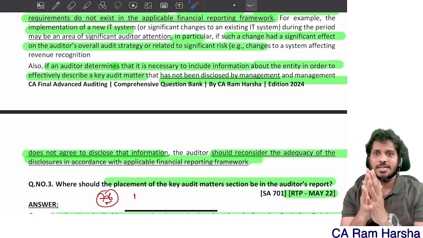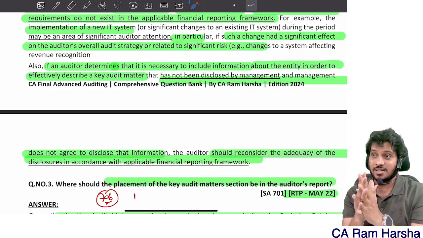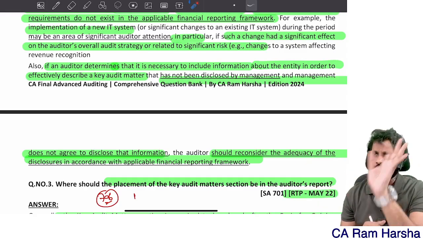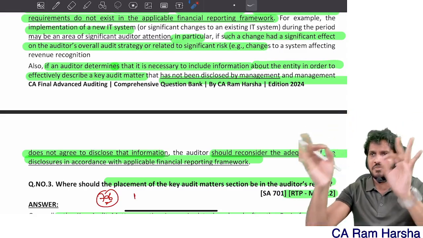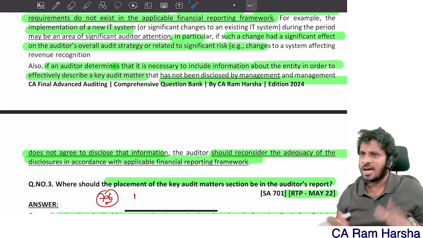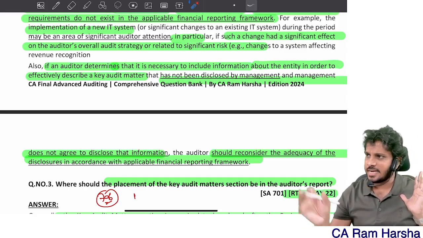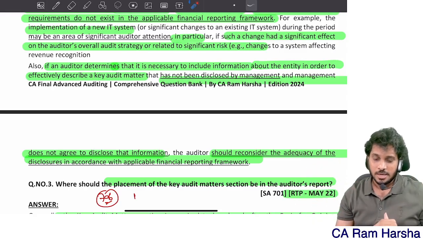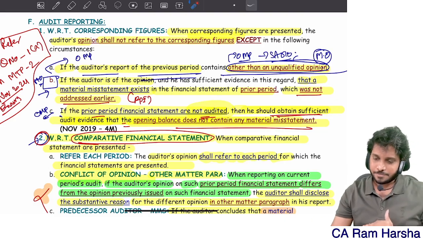The fact that it is not disclosed in financials, or that there is no requirement under the framework, does not matter. What is a key audit matter? It is something that got significant attention of the auditor that affected my overall audit process. That's a key audit matter. I can discuss it. I can discuss new changes that are implemented in ERP, all that. Understood? So in our book it is there.